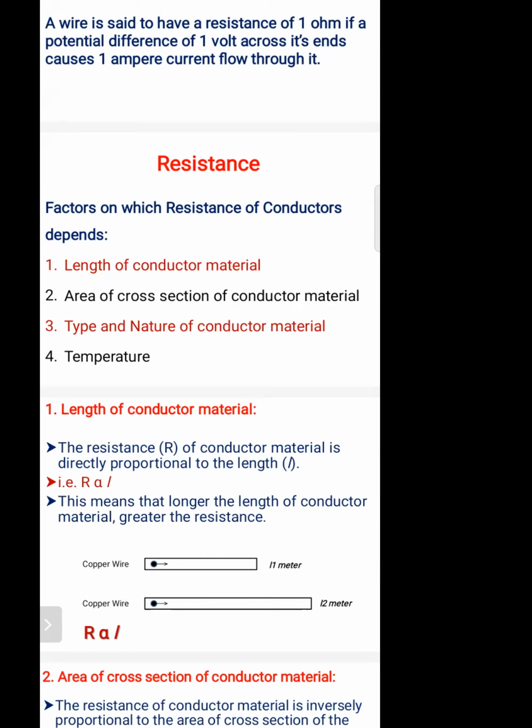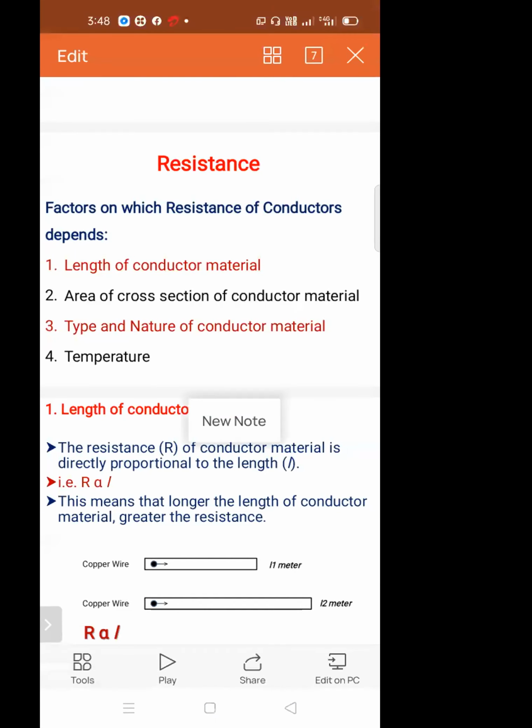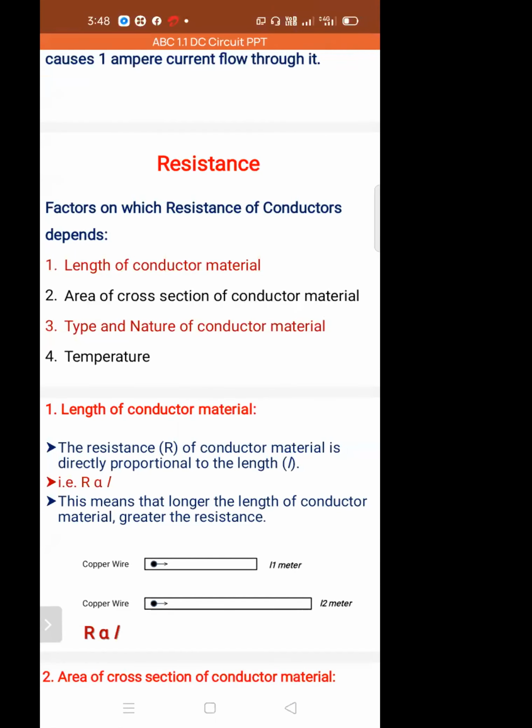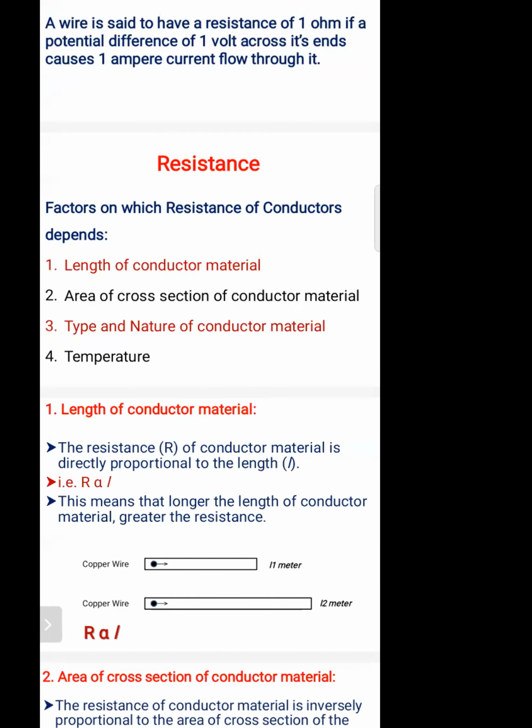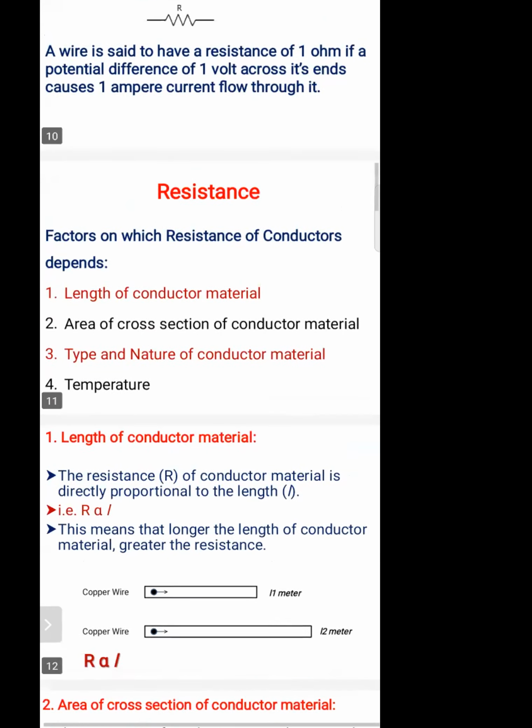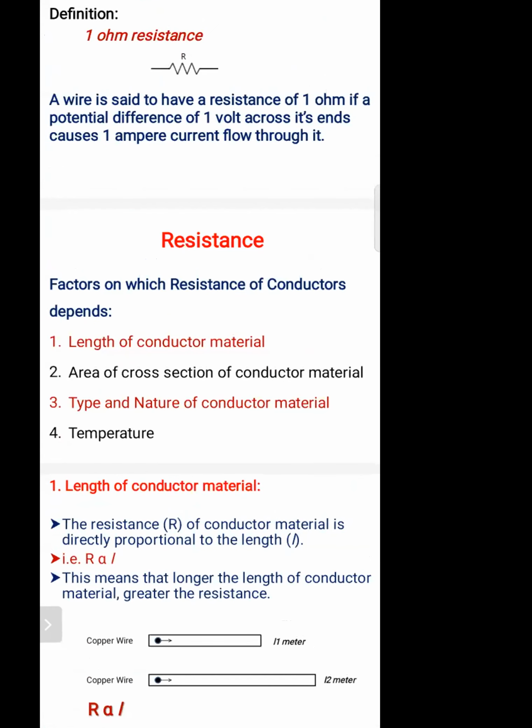The next part: type and nature of conductor or material. Which type of material are we using? What is its nature? Resistance also depends on that. And resistance also depends on temperature, because for any conducting material, if the temperature increases, obviously the resistance will vary. So based on these four factors only, resistance depends.